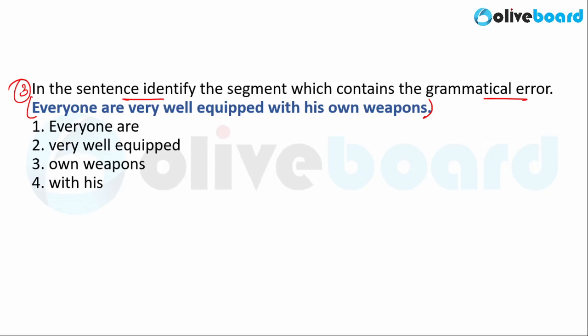The sentence reads, everyone are very well equipped with his own weapons. So, spend not more than 10 seconds to identify the error. Everyone are well equipped with his own weapons. Spend not more than 10 seconds, guys. Do not take more than 10 seconds to solve this question. This is a very easy question.